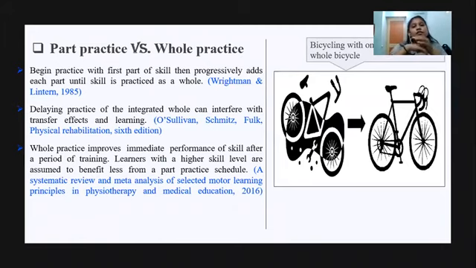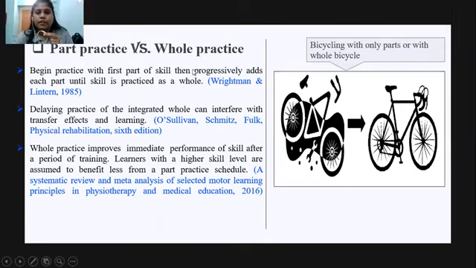Talking about which one is better, whole practice or part practice: many evidences suggest that whole practice is more superior than part practice, because we want to improve our task learning as a whole, not as parts. Here you can see an interesting image. On one side you can see the parts of a bicycle, and on the other side you can see the whole bicycle. Now I'm telling you to do bicycling with the parts of the bicycle.